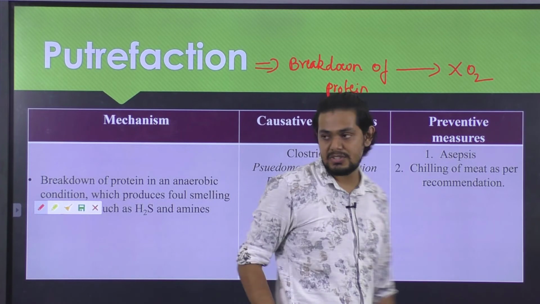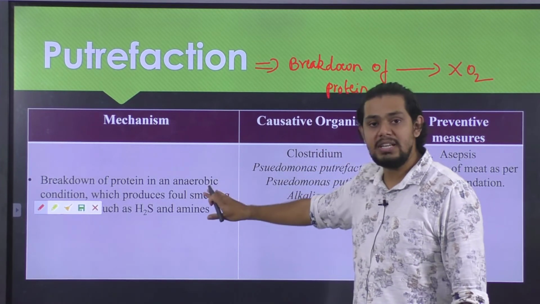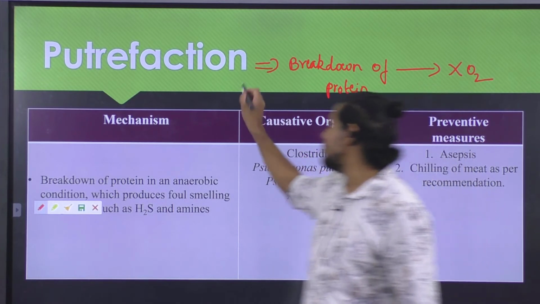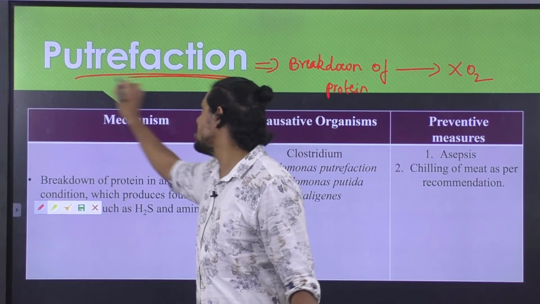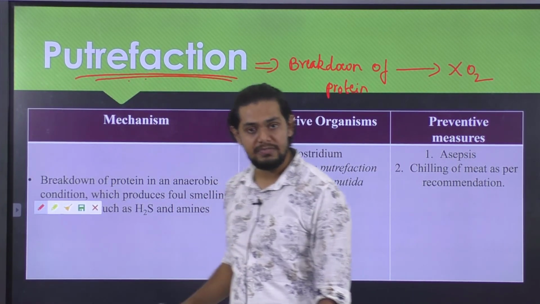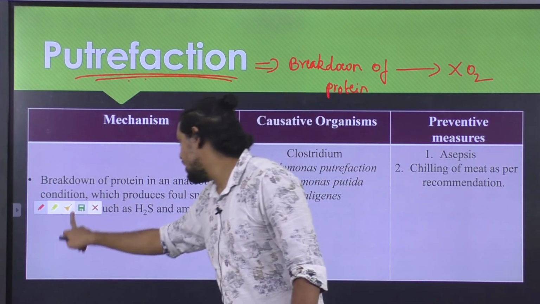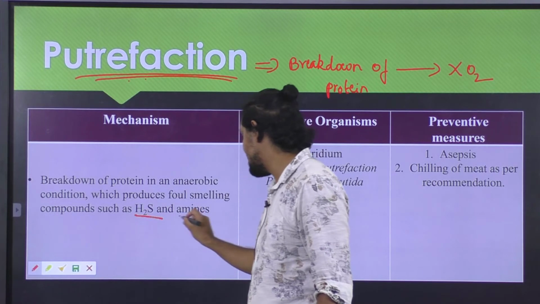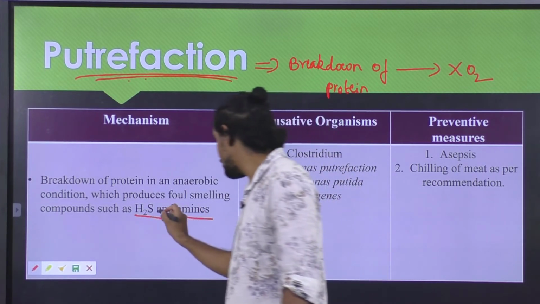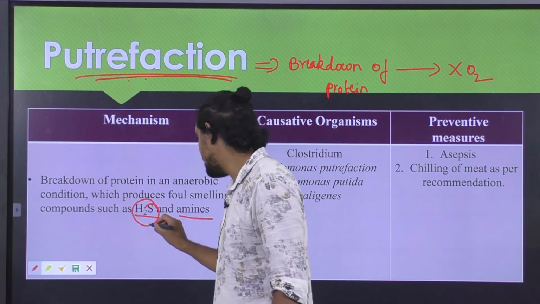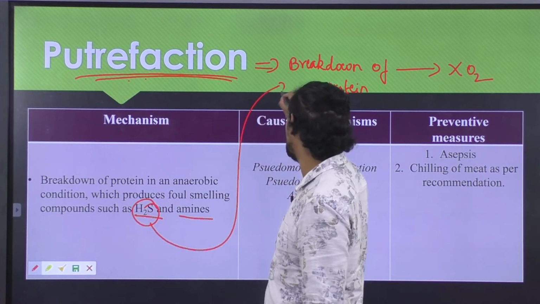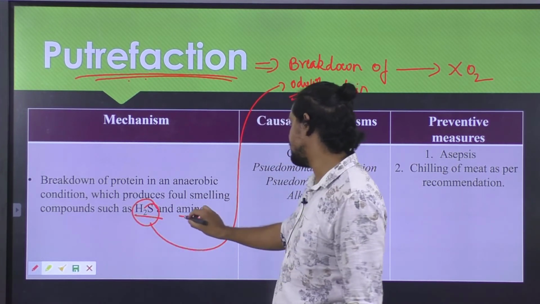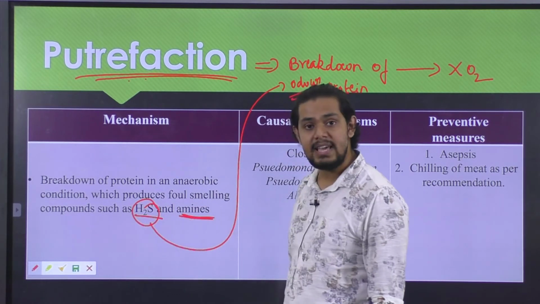Okay, so in the absence of oxygen, if the protein is broken down or hydrolyzed, it results in putrefaction. So what are the undesirable changes that are brought in by putrefaction? It will result in the formation of compounds such as H2S as well as amines. Whenever H2S is produced, it imparts undesirable odor to the final product. Okay, and therefore the amines also do the same thing.